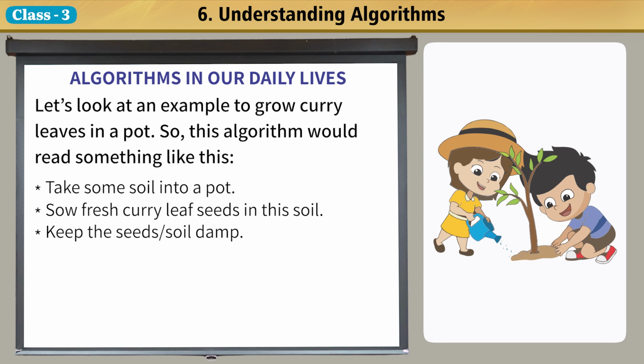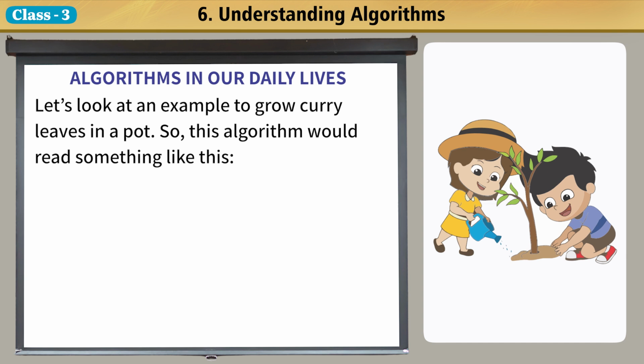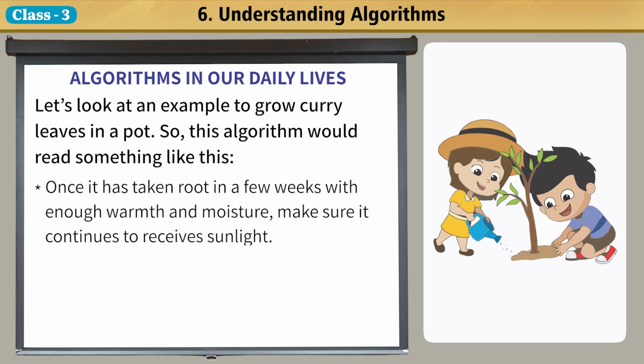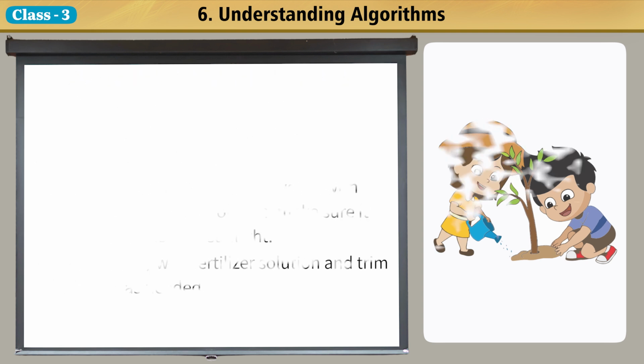Keep the seeds soil damp. Make sure the temperature is fairly warm, at least 20 degrees Celsius. Once it has taken root in a few weeks with enough warmth and moisture, make sure it continues to receive sunlight. Feed it weekly with fertilizer solution and trim the leaves as needed.